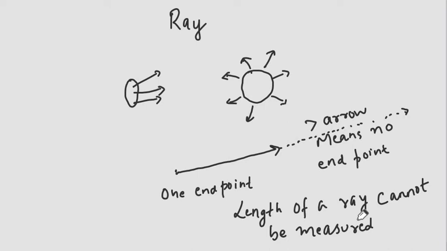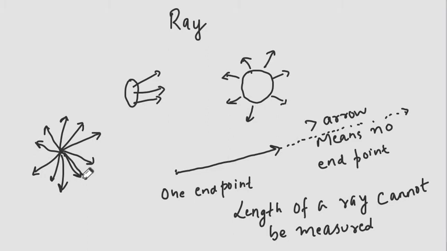An unlimited number of rays can be drawn in different directions from a given point. If you have a single point, then you can draw an infinite number of rays from this point in different directions. There is no end to the number of rays that you can draw.